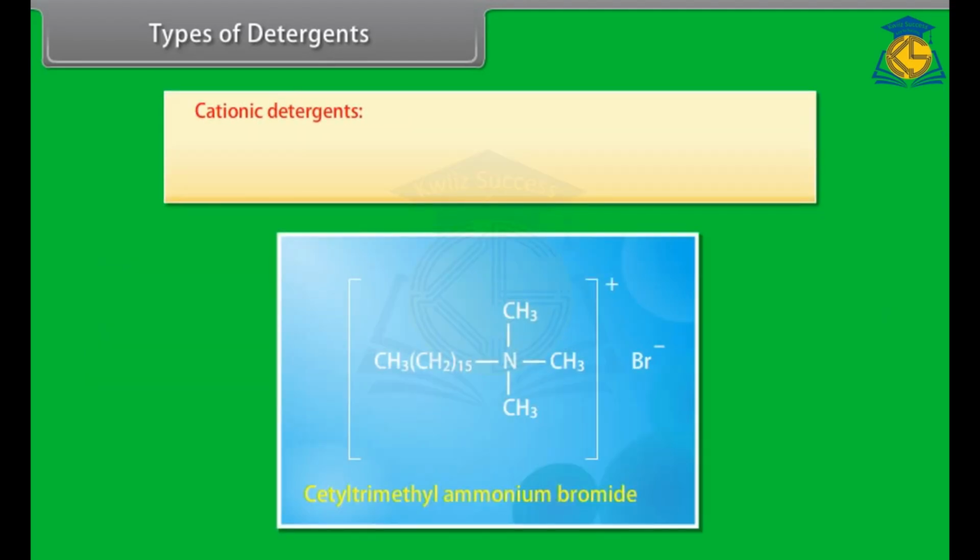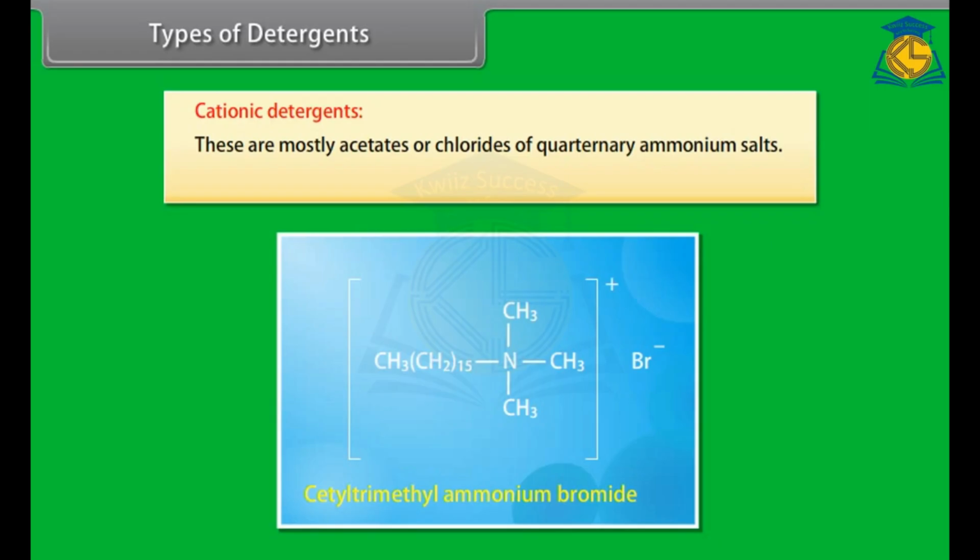Cationic detergents. These are mostly acetates or chlorides of quaternary ammonium salts. They are more expensive, therefore used to limited extent as germicides. For example, cetyl trimethyl ammonium bromide.